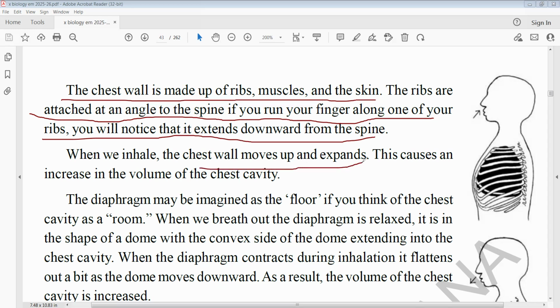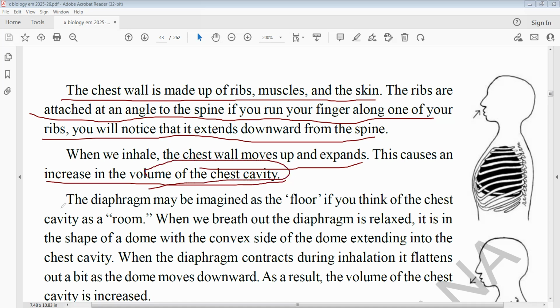When we breathe in, the chest cavity increases and comes forward. The chest cavity comes forward and expands during inhale. So this is increasing the volume of the chest cavity. Inside the chest cavity the space increases, and that is nothing but the volume of the chest.